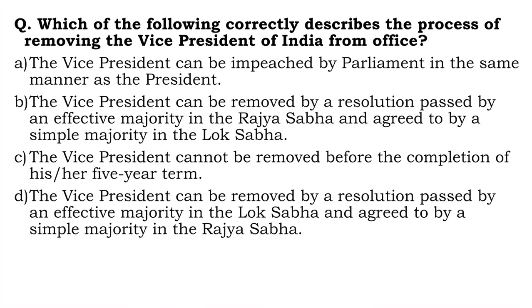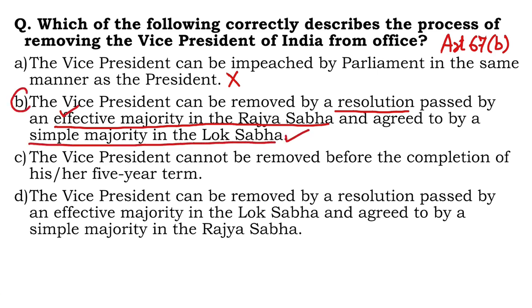Which one of the following correctly describes the process of removing the Vice President of India from office? So this is with respect to the provision of Article 67, Clause B. The VP can be impeached by Parliament in the same manner as the President. This is of course wrong. The removal procedure for the President is quite elaborate compared to the Vice President. The second statement, the VP can be removed by a resolution, okay, fair enough, passed by an effective majority in the Rajya Sabha. This is actually correct. And agreed to by a simple majority in the Lok Sabha. This is also correct. This seems to be the right answer.